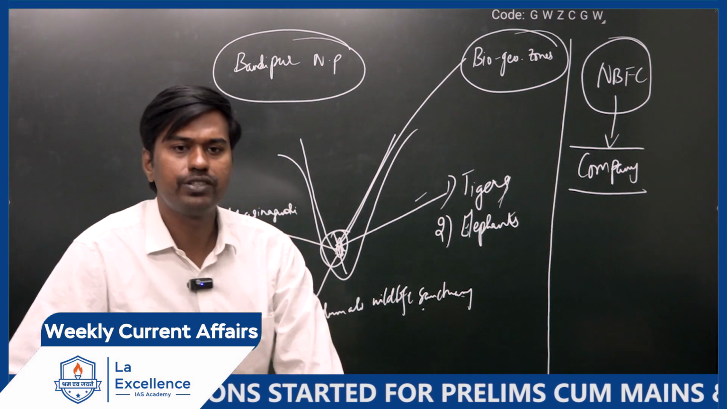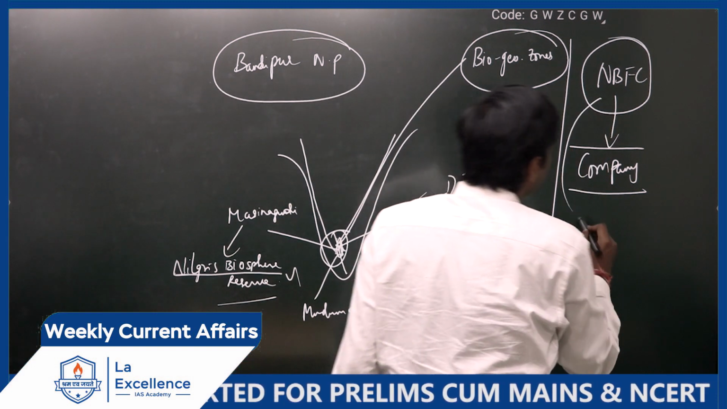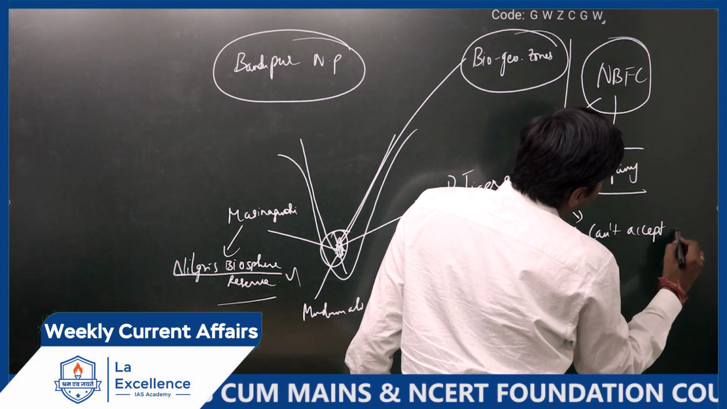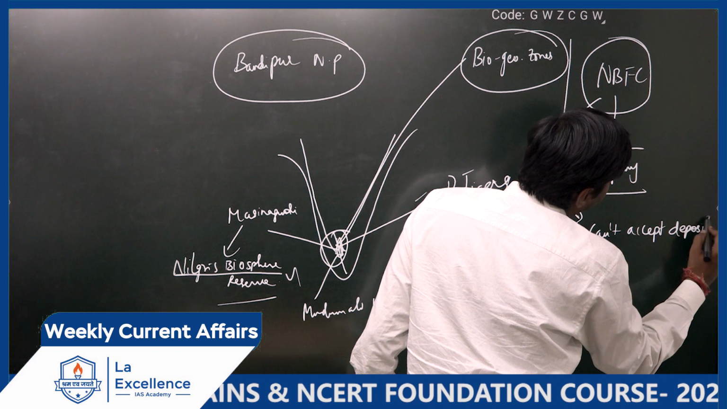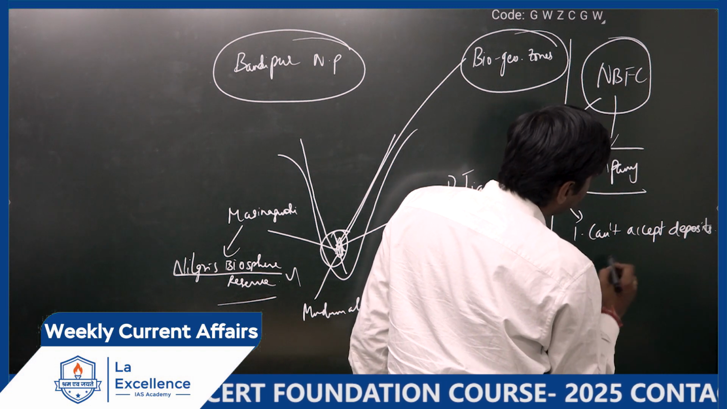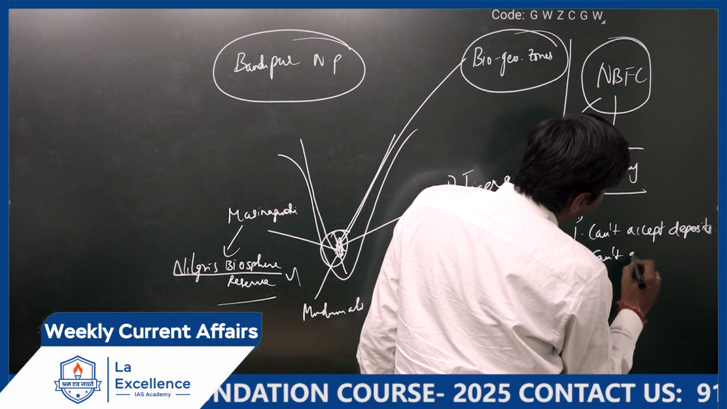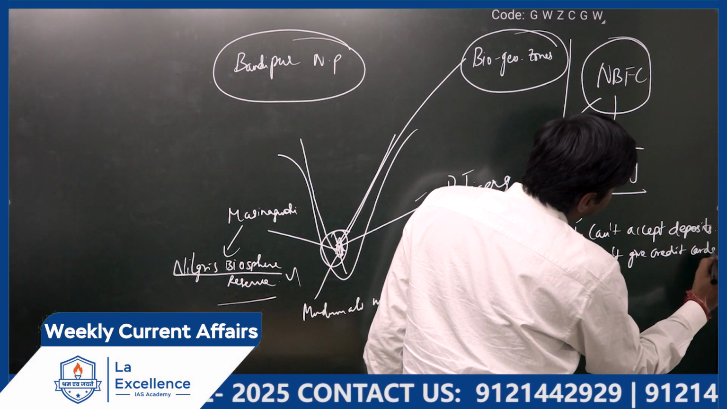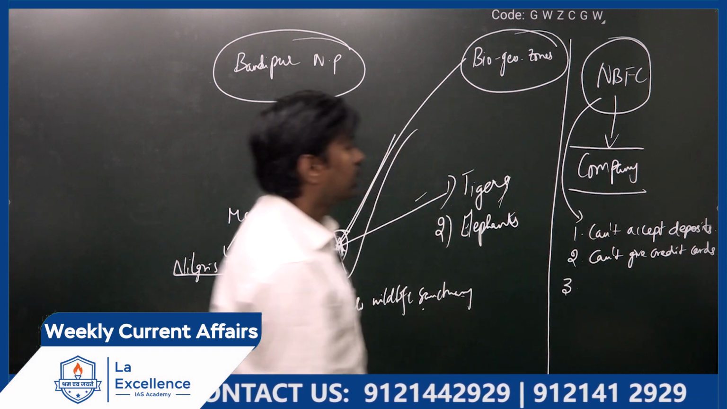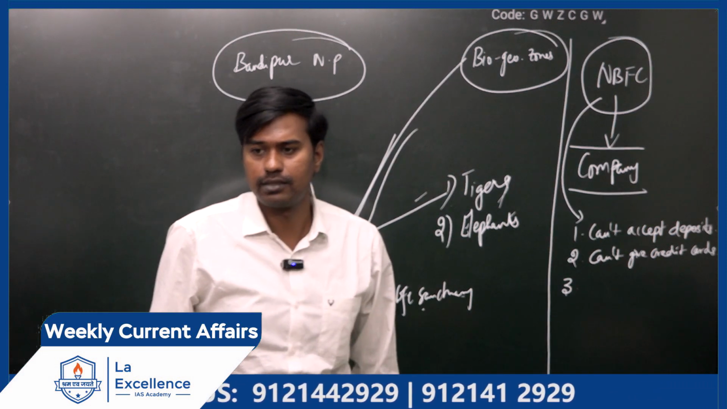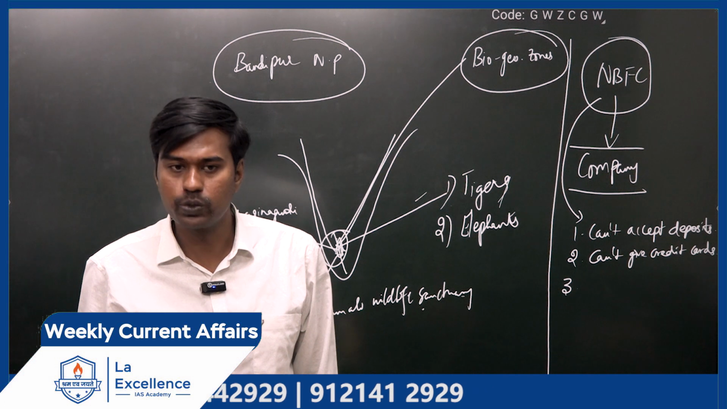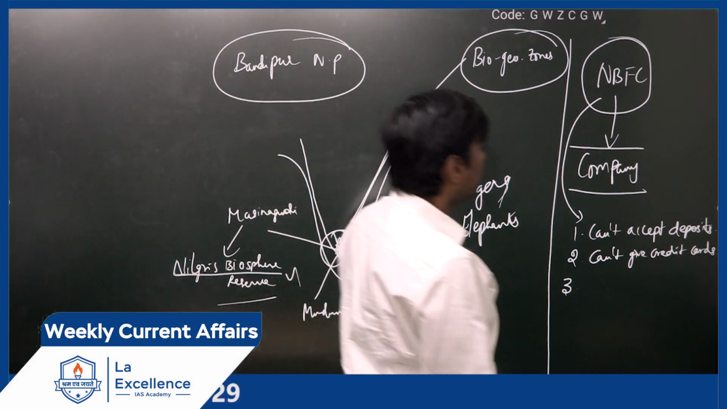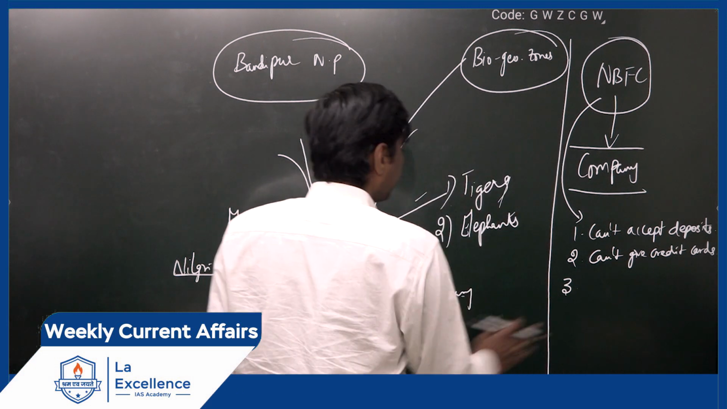And what are some of the functions of NBFC? See, first one, they can't accept deposits. Number two, they can't give credit cards. Yes. Then, what are the other things this NBFC should not do? They should not lend to agricultural activities.